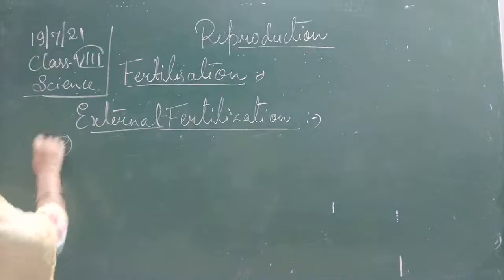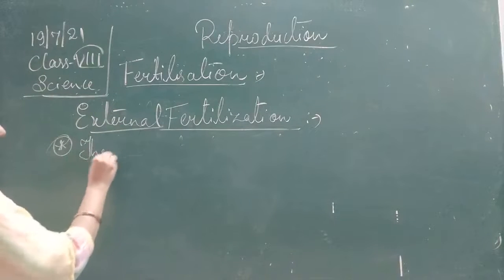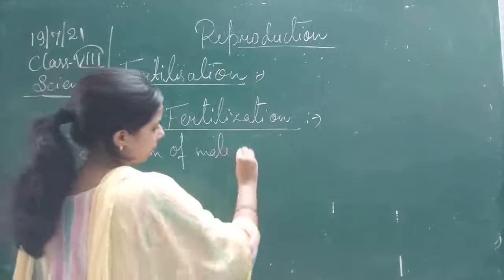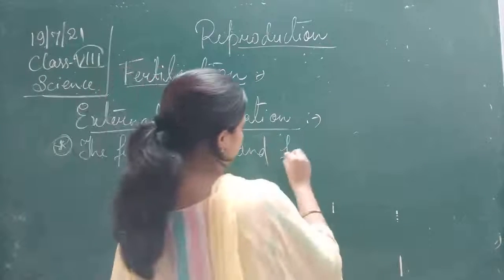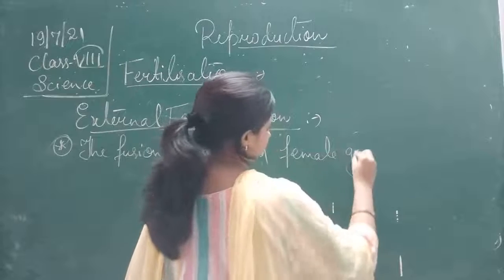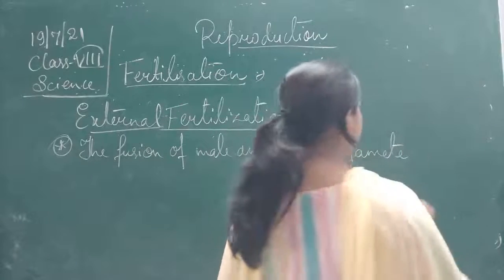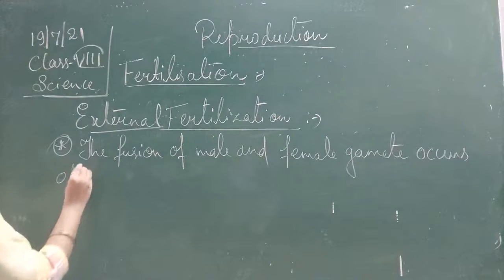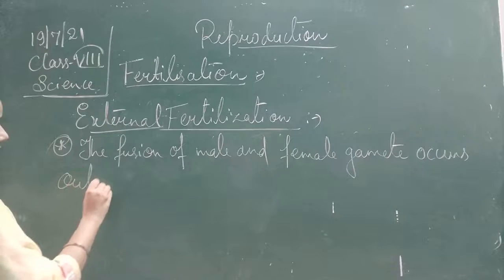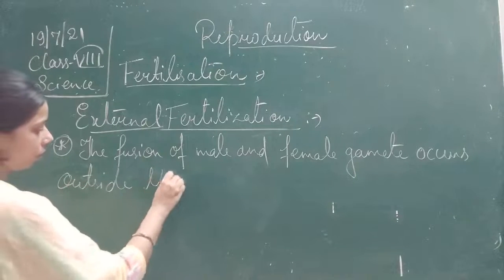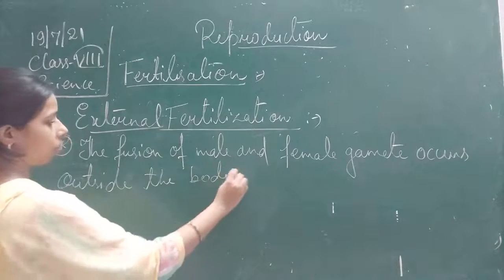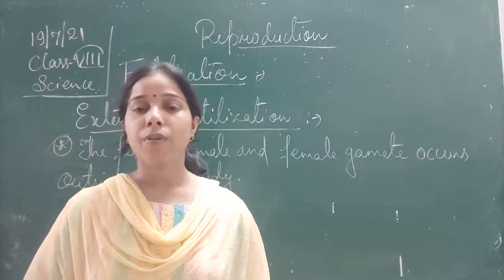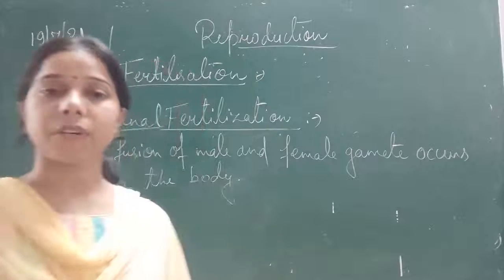In external fertilization, the fusion of the male and female gametes occurs outside the body. Okay, it occurs outside the body, and an example is frogs, which show external fertilization.